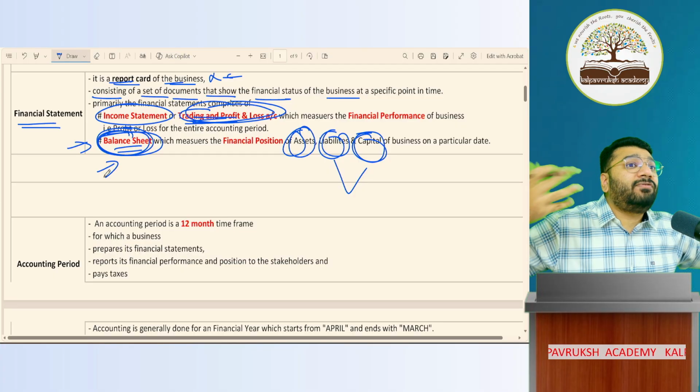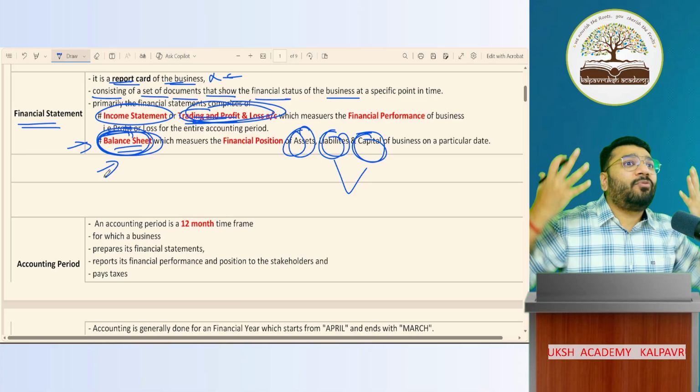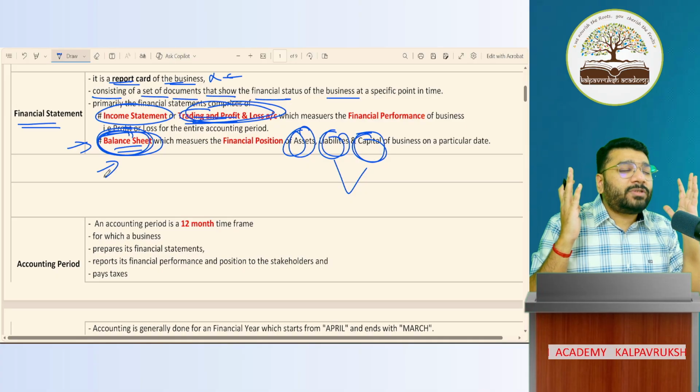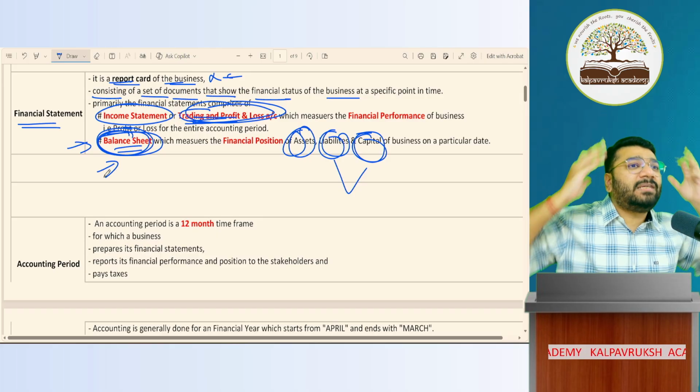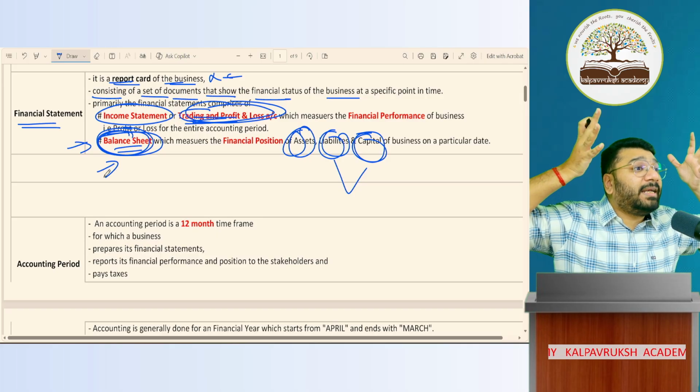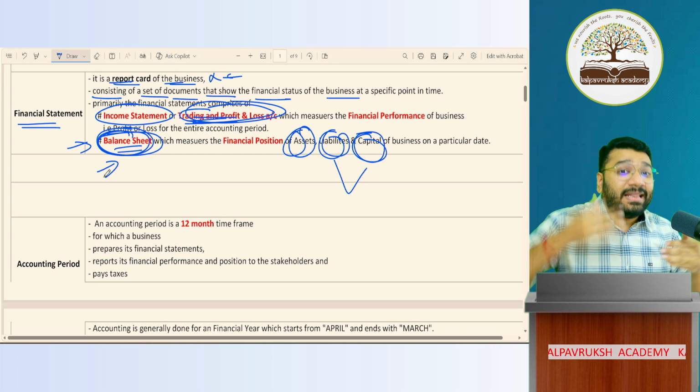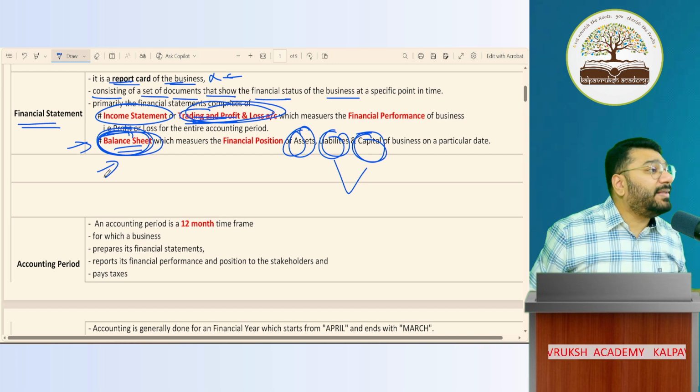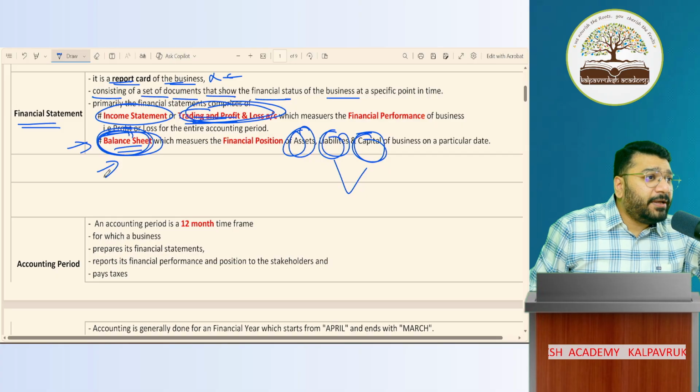Today, it seems as if you're by-hearting because there is no image in your mind. When I close my eyes and think about the balance sheet, there's a beautiful image in my mind. There's a beautiful concept in my mind, which you don't have. And that is what I'm trying to build in this entire 11th standard. Got it, not got it, clear or not clear?